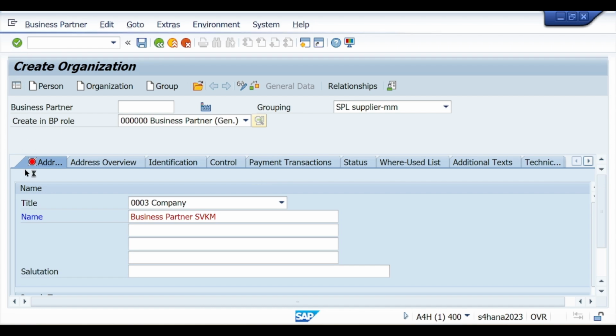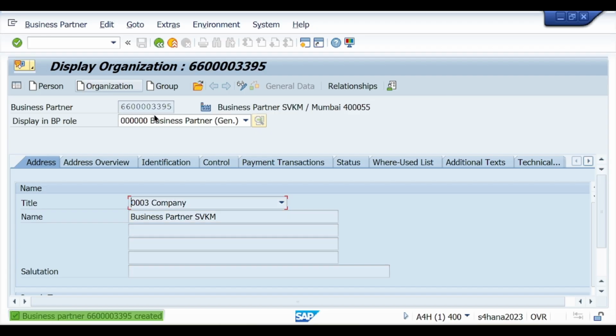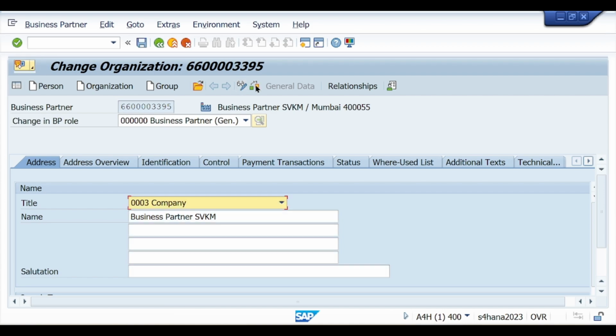Then press enter, you see your error is removed. Now check, here you see a green message is coming. This is for no address for your business partner, because currently the system does not know this business partner. When we save, the system will identify it. So click on save and you can see here the business partner is generated. Now if you want to check, you can find the business partner is error free. So this is the way you enter your general data.